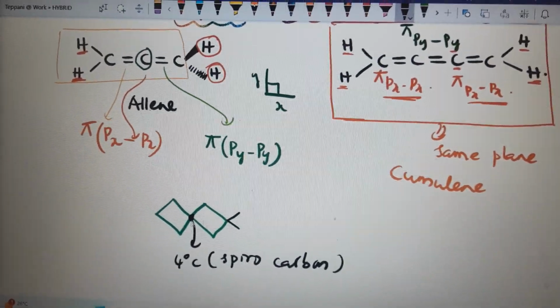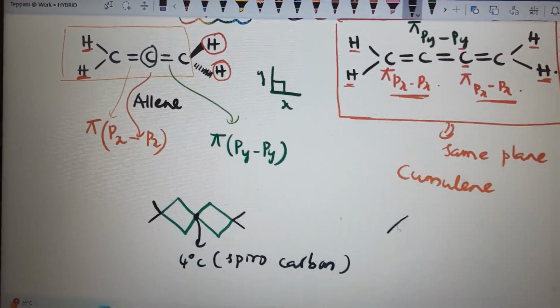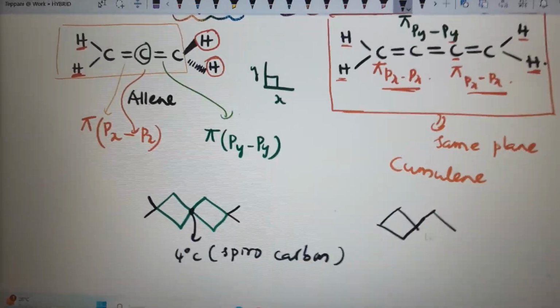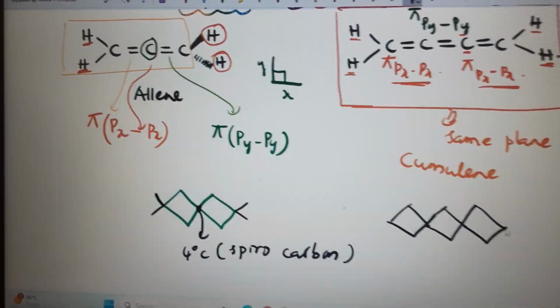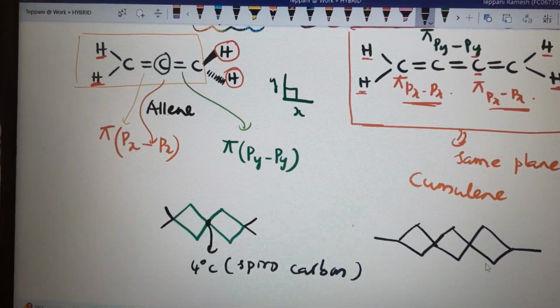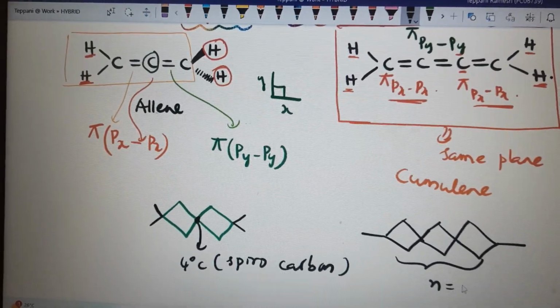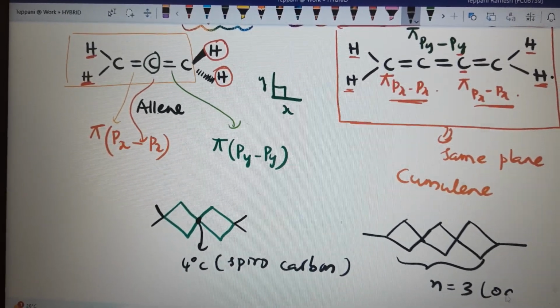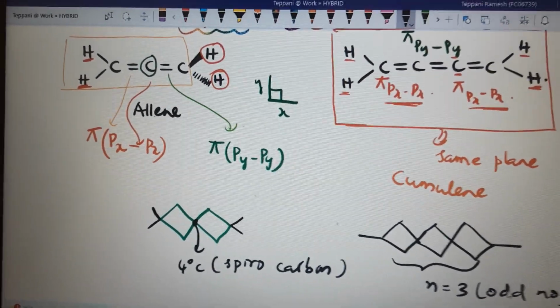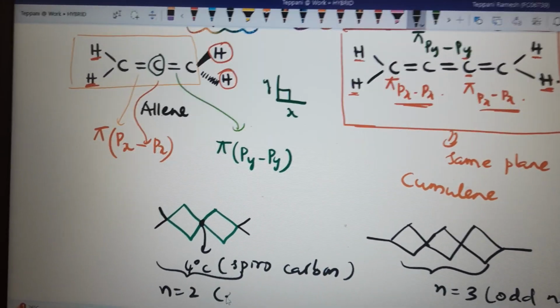So these groups, and if more rings are there, three rings are there. So consecutively, 3 rings, odd number. Consecutively, 2 rings, even number.